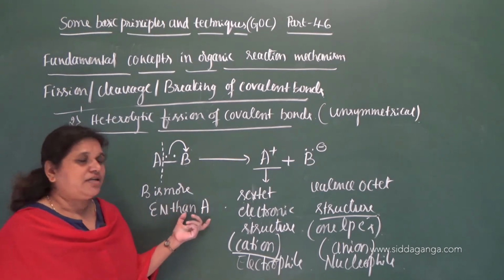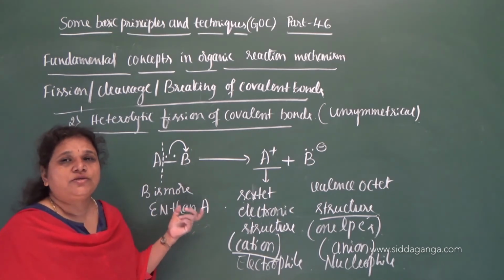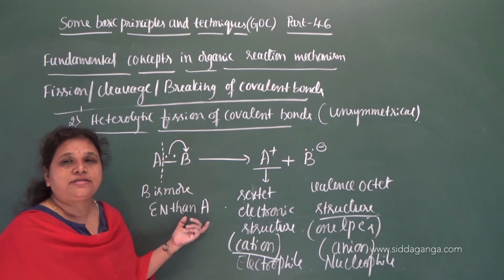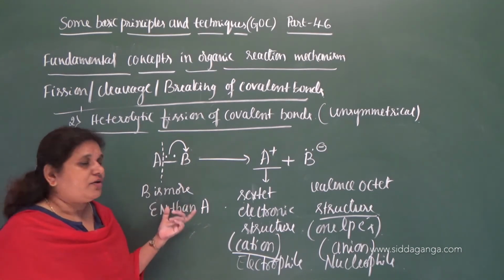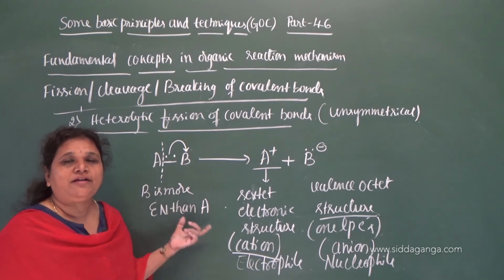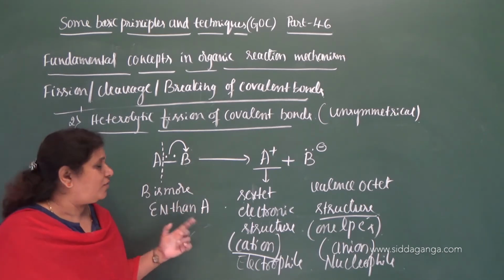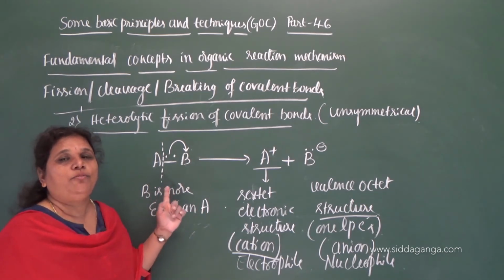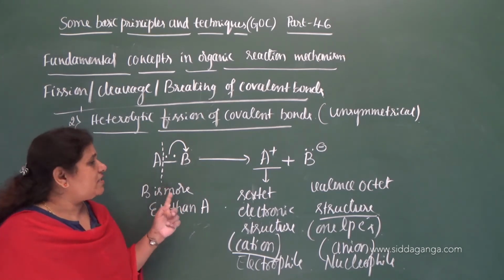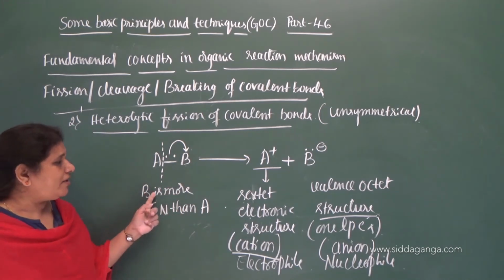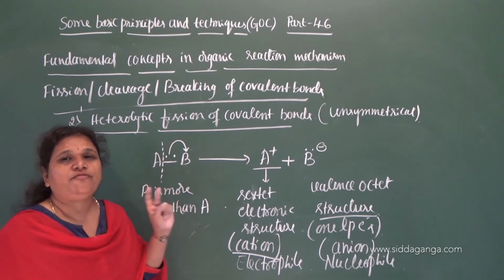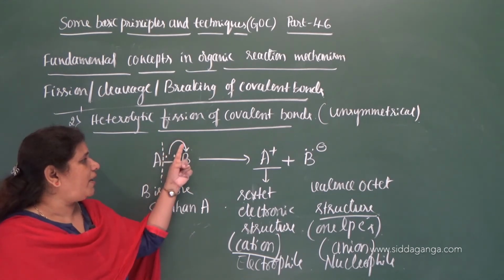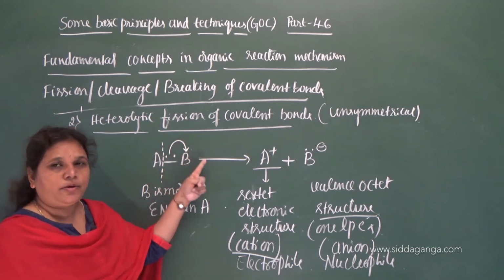Under what condition does heterolytic fission take place? It most preferably takes place in compounds containing polar covalent bonds. And the second condition: during heterolytic cleavage, the bonded pair of electrons always goes with the more electronegative bonded atom. Clear? Since it involves the movement of a pair of electrons, it is denoted by a one-headed curved arrow.